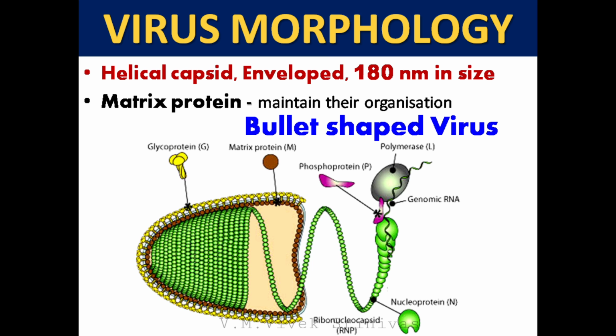Virus morphology. The virus possesses a helical capsid, which is about 180 nanometer in diameter. The virus possesses an envelope and glycoprotein spikes. There is also an additional protein, the matrix protein, which plays a major role in maintaining this bullet-shaped organization. Imagine if this matrix protein is removed: the entire structure becomes highly extended and filamentous.